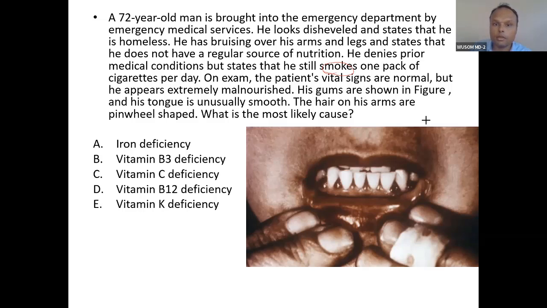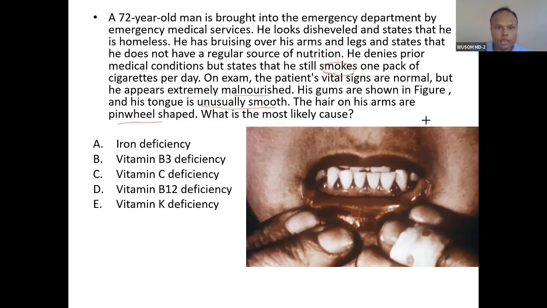On exam, the patient's vital signs are normal, but he appears extremely malnourished. His gums are shown like this. His tongue is unusually smooth, and the hair on his hands is pinwheel shaped. What is the most likely cause of this deficiency?